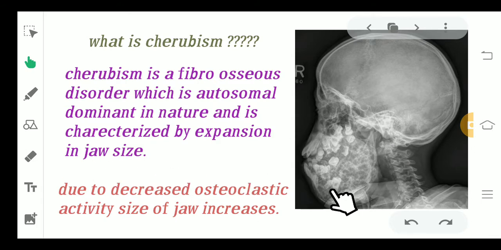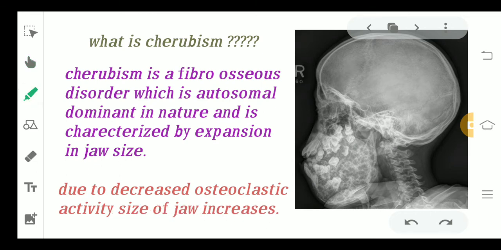So as you can see in the picture also, there is expansion of the jaw size. The mandible size has expanded so much, even the maxilla has expanded so much. So it is basically a condition in which the bone is going to expand. Now why is it happening? It is happening due to decreased osteoclastic activity.